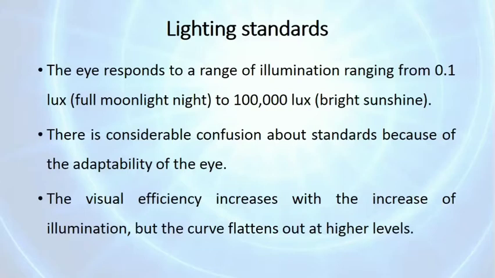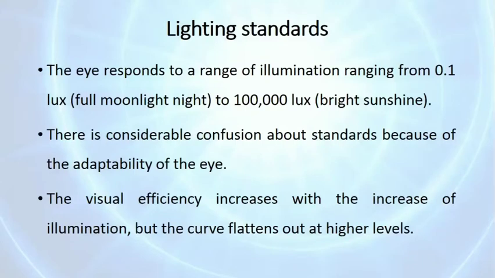So there is quite a confusion about standards because of the adaptability of the eye; every human eye has different adaptability. The visual efficiency increases with increase of illumination, but the curve flattens out at higher levels. If illumination is more than 1 lakh lux, we cannot see.